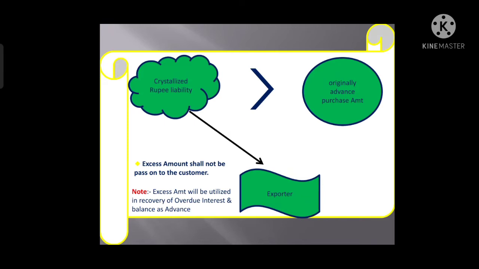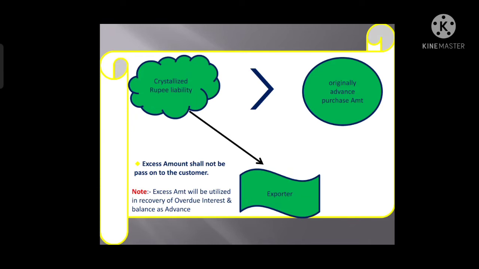Now if that crystallized amount is more than the original advance amount, then there is an excess of amount with the bank, because when the bank financed the document, it advanced some money, and that is less than the amount arising after crystallization into Indian currency.